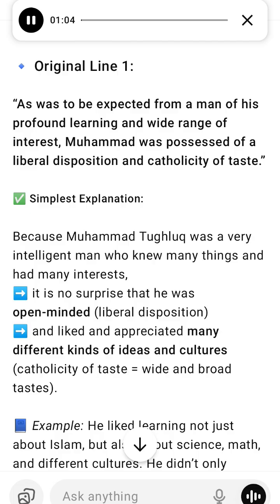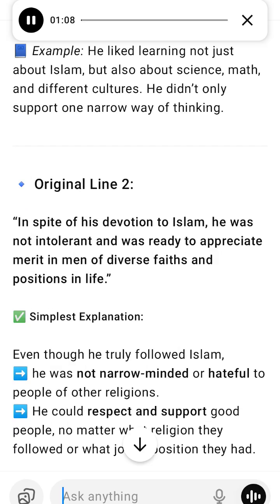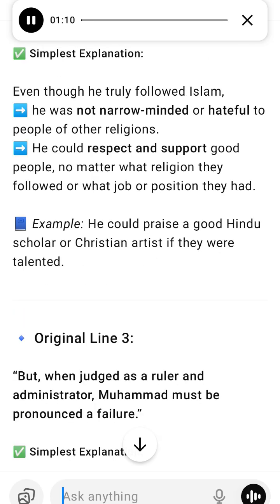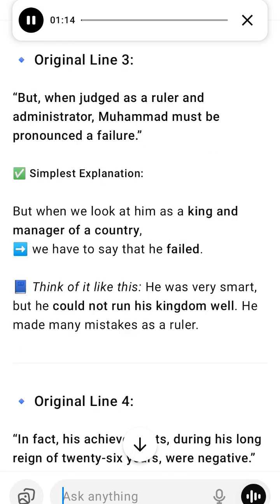2. Master of words and arguments. He was very good at writing and speaking clearly, debating and arguing in clever ways, like a top lawyer. Beautiful writing, arts, especially music. He also loved spending time with wise and educated people. Example, he would enjoy talking to authors, scientists, or musicians for hours.